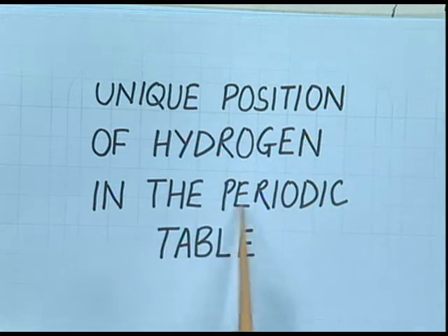Today, we will discuss the unique position of hydrogen in the periodic table. Now, why is its position unique in the periodic table? We will discuss that in some of its properties, it resembles the alkali metals and it also resembles the halogens. But at the same time, it differs from alkali metals as well as from the halogens.